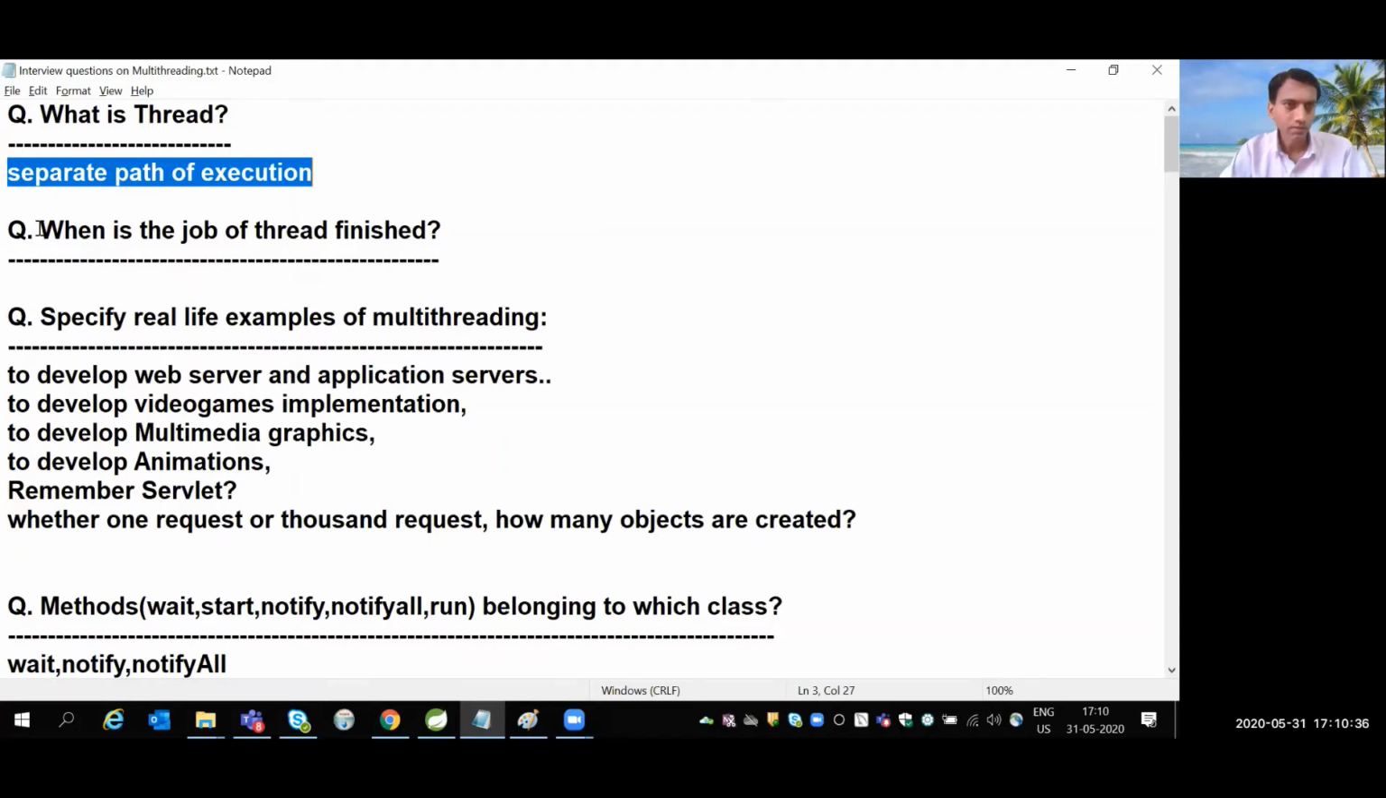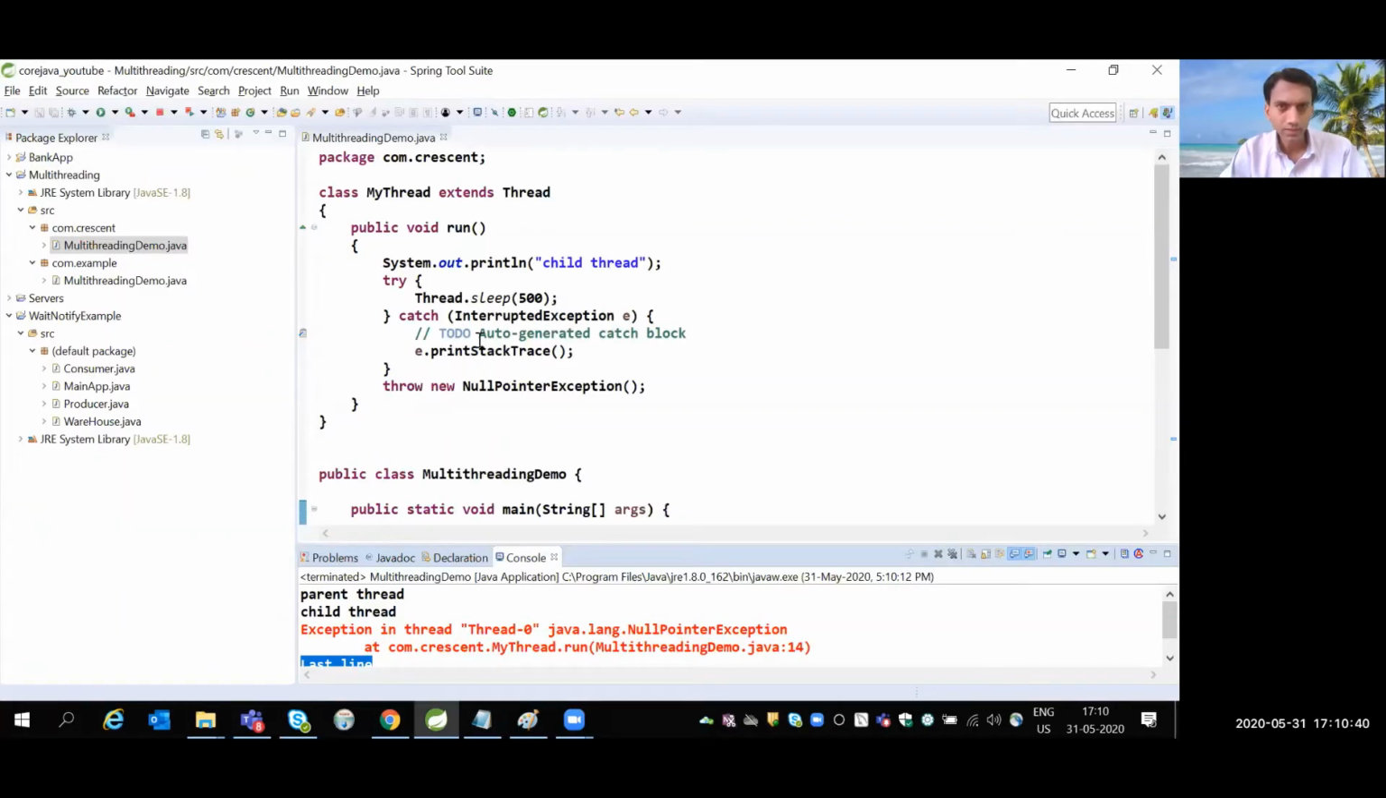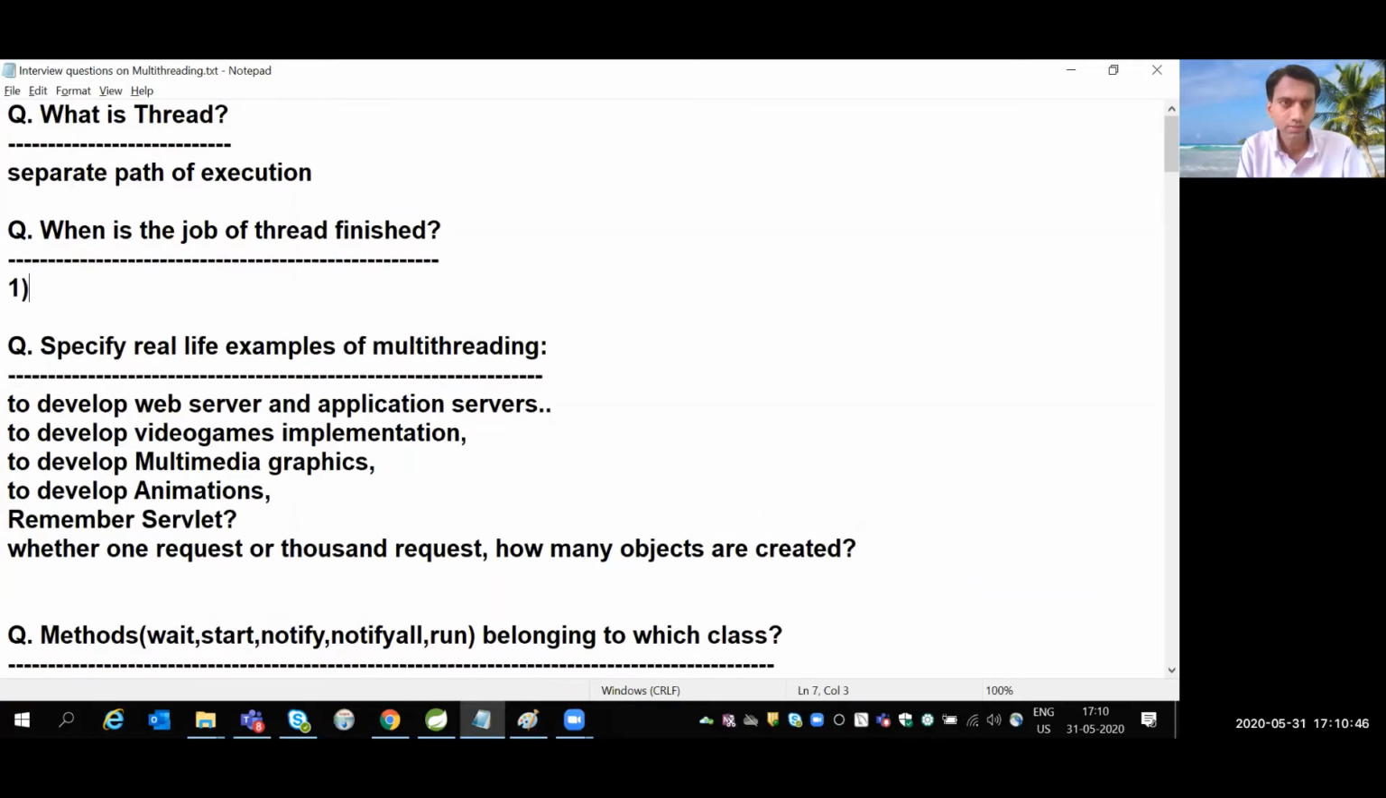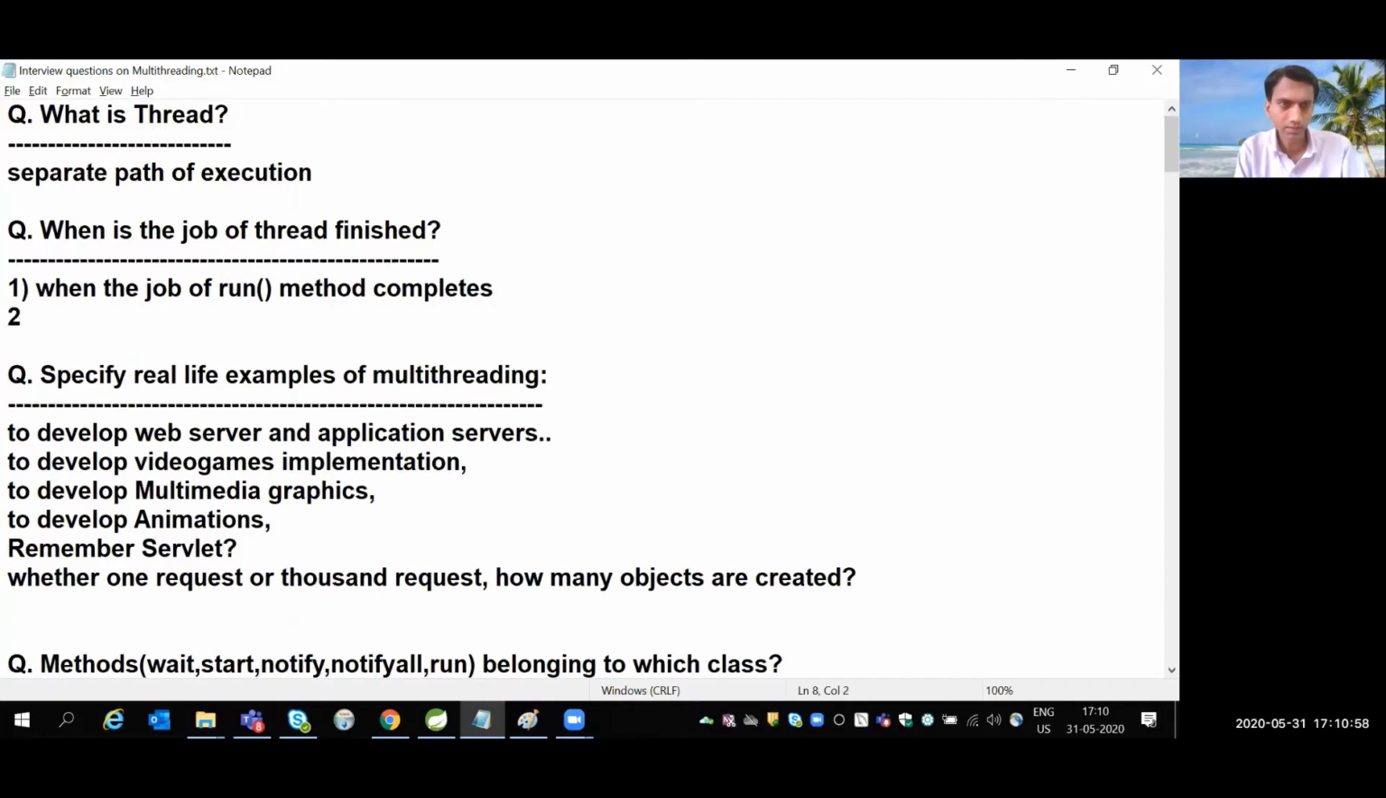Our next question is, when is the job of a thread finished? Just now we have seen the first case: when the run method completes, then the thread is finished. What is the second scenario? In case of an unhandled exception.